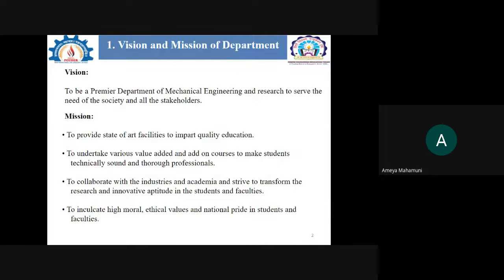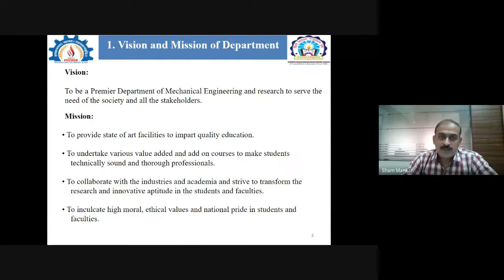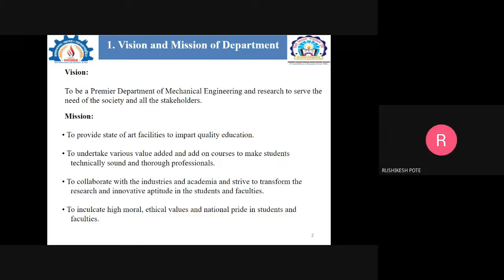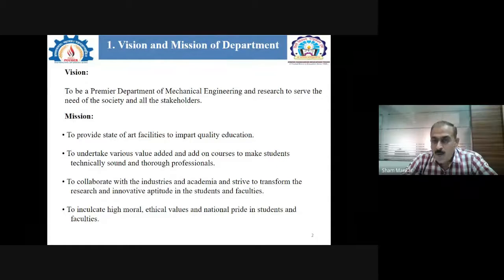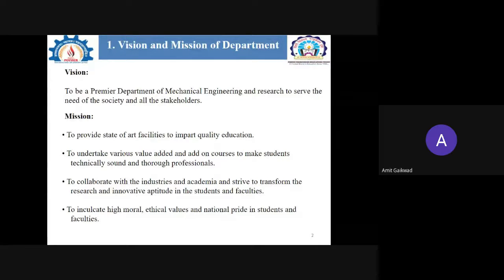Sir, how to select the proper cutting tool by considering the factors for selecting it. Okay, types of chips. Yes, Rushikesh. Amit Gaikwad? Determination of shear plane and shear plane angle.